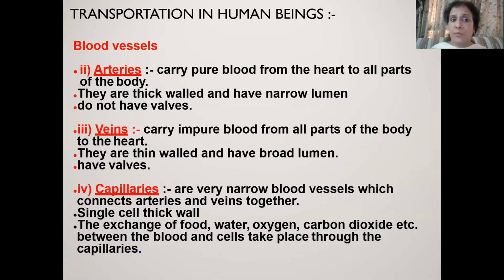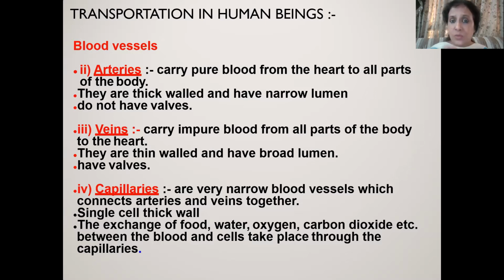The second component of transportation are the pipelines. Pipelines are distributed all over the body. And these pipelines are of three different categories: arteries, veins, and capillaries. Arteries carry pure blood from the heart to all parts of the body. When I am saying pure blood, it means oxygenated blood from the heart to all parts of the body.